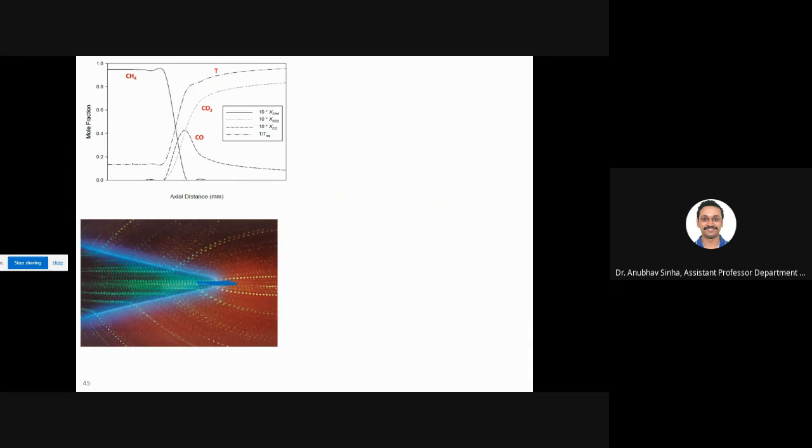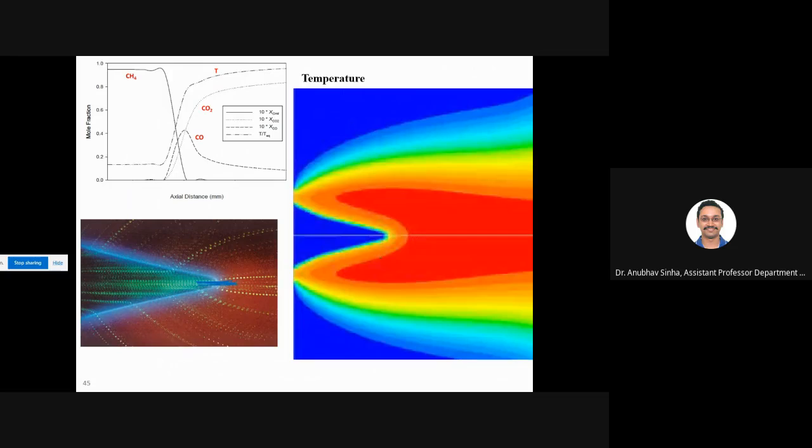Temperature goes from room temperature to burned gas temperature, right? So, if you plot it, let us say we have a Bunsen burner flame, right? You all have seen this. So, if plotted like this, it will look like this. This is the same plot. If you rotate a Bunsen burner 90 degrees, it will become this. It is a tilted Bunsen burner, that's all.